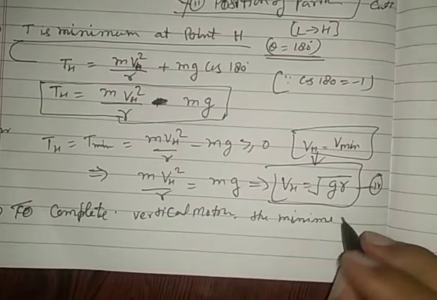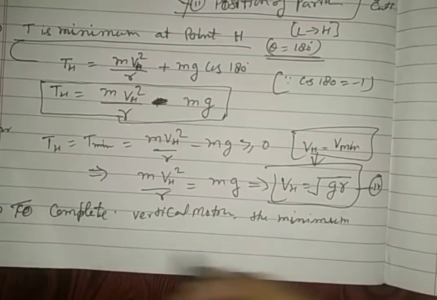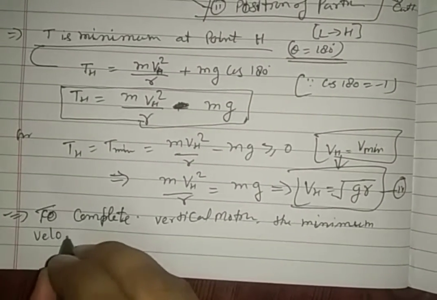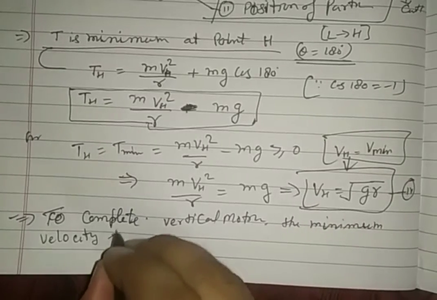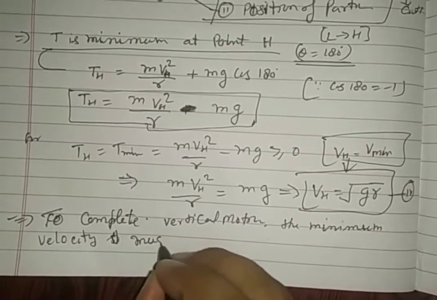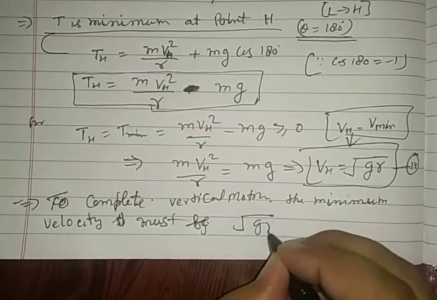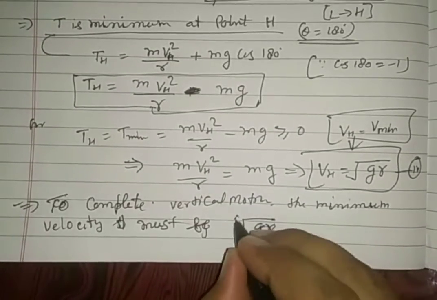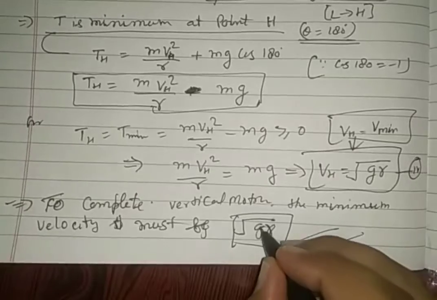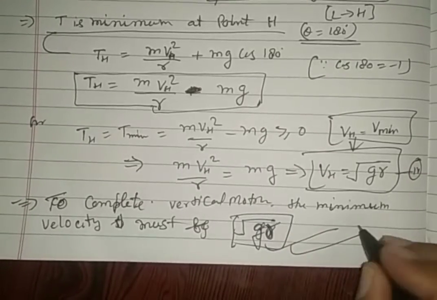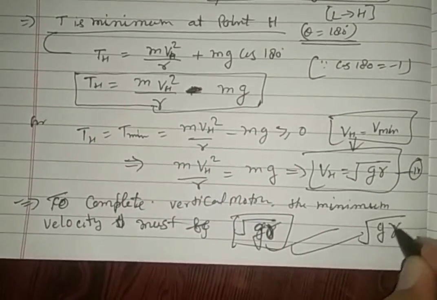Here in this case, the minimum velocity must be under root gr. See carefully this result, under root gr.